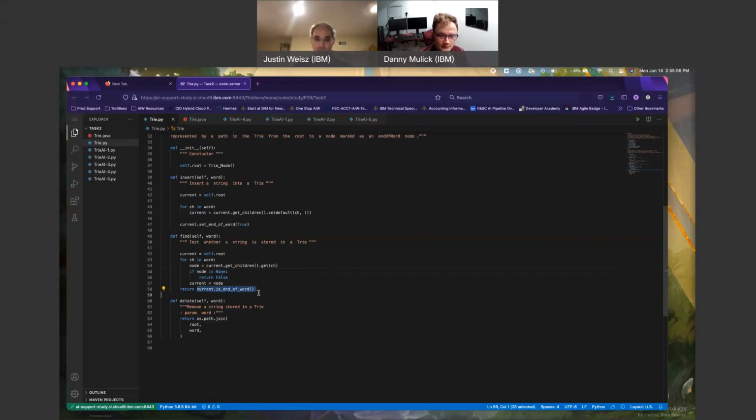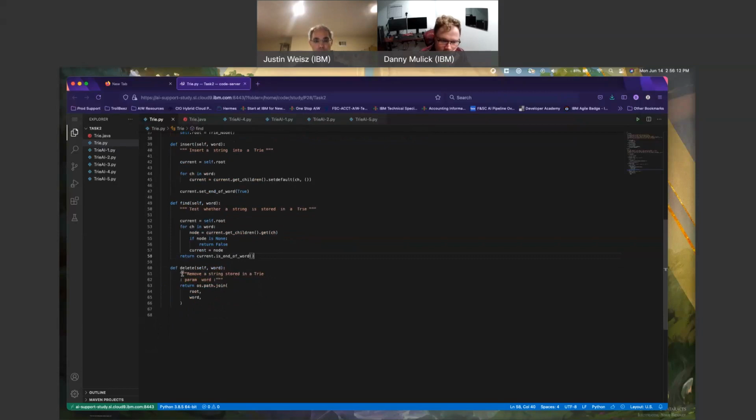At the very end, is this actually a word? It should be, but if I have cat and catastrophe in my trie, if I search for cat, I will not find cat because T is not end of word as it is defined. That makes sense. Delete, remove a string stored in a trie.